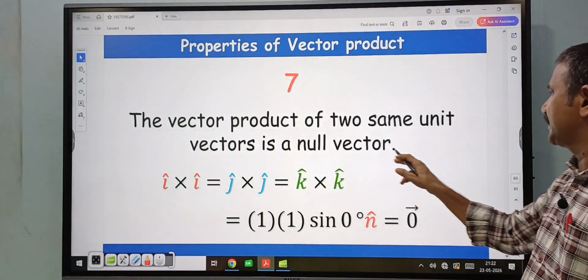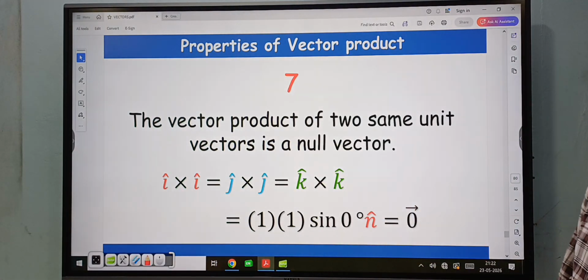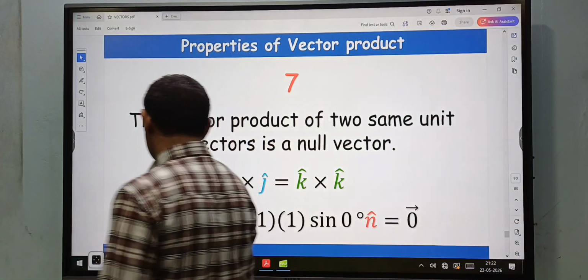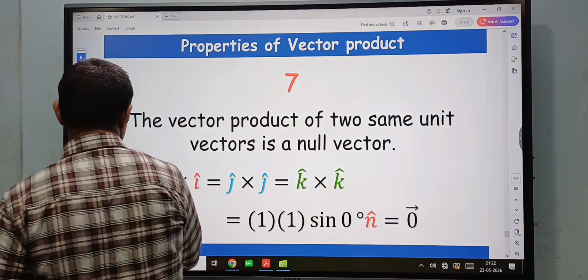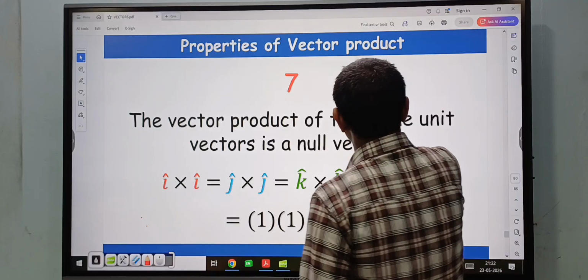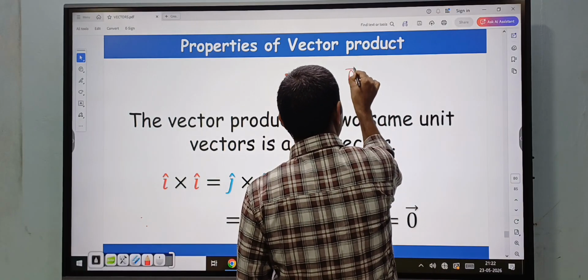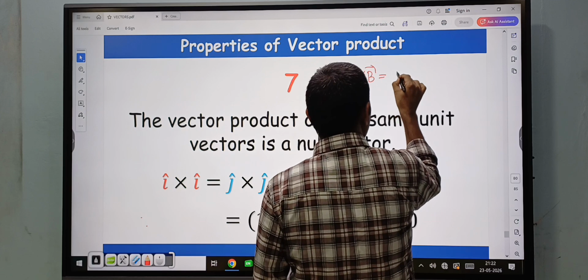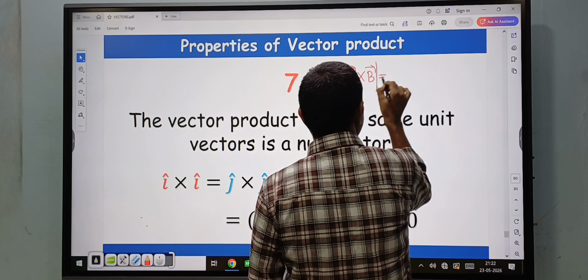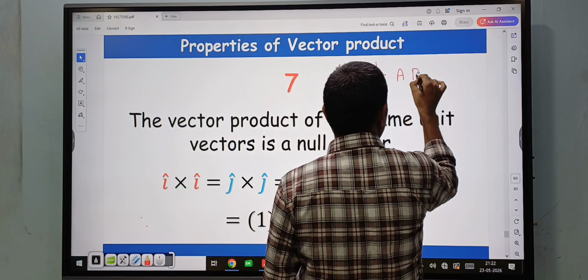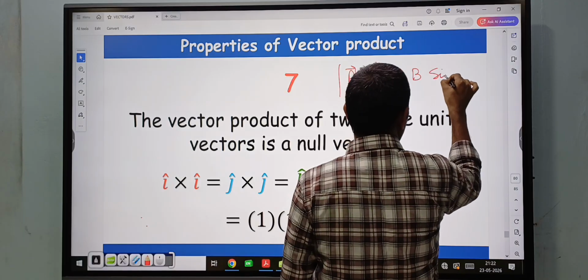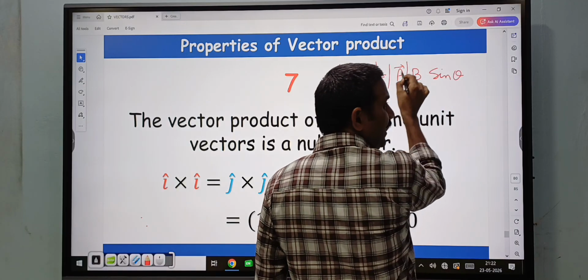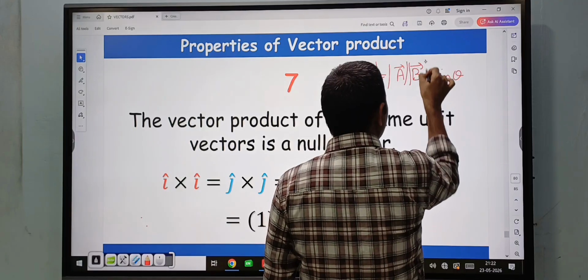Now, the vector product of two same unit vectors, like I cap cross I cap. What is A bar cross B bar? We know the cross product definition: mod A bar cross B bar is equal to A into B into sin theta, where A is the magnitude of vector A bar and B is the magnitude of vector B bar.